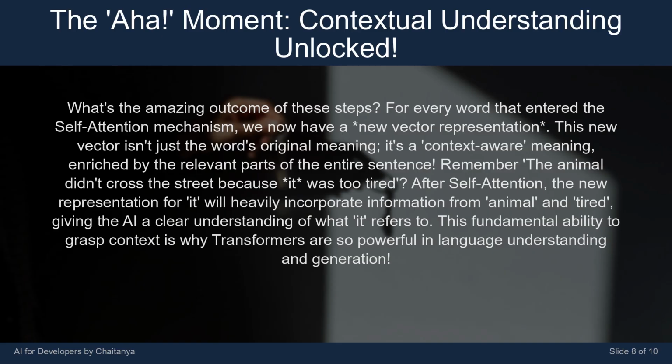After self-attention, the new representation for "it" will heavily incorporate information from "animal" and "tired," giving the AI a clear understanding of what it refers to. This fundamental ability to grasp context is why transformers are so powerful in language understanding and generation.